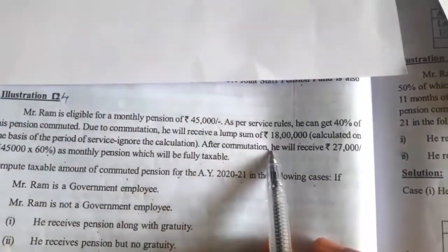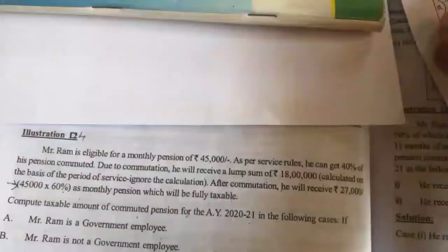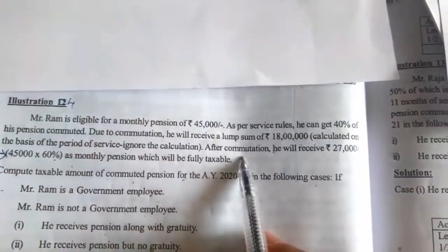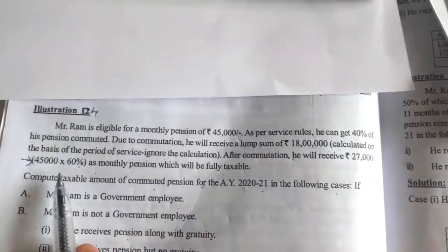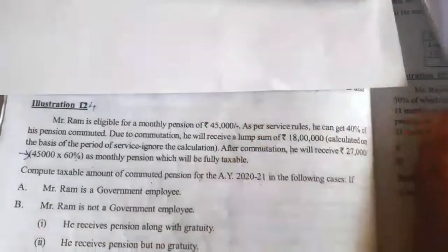That is directly given in the question. After commutation, he will receive 27,000, the balance uncommuted, as a monthly pension. So here they have directly given the uncommuted pension.